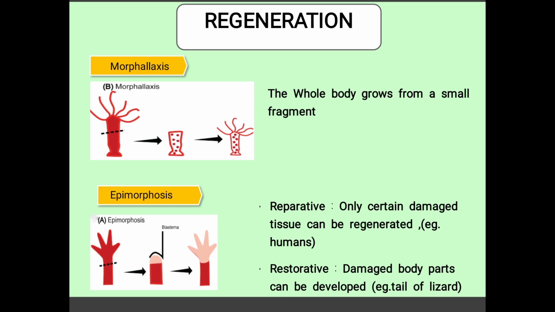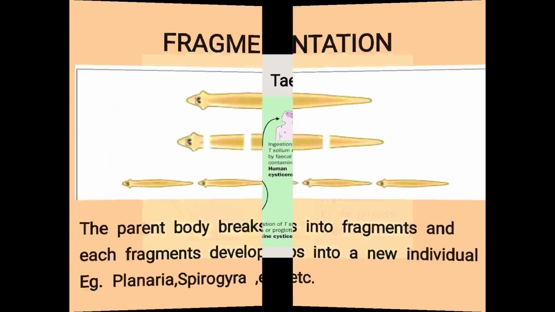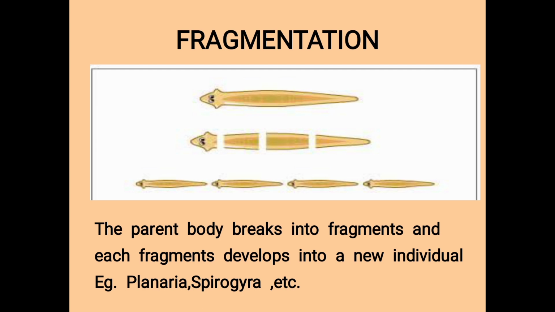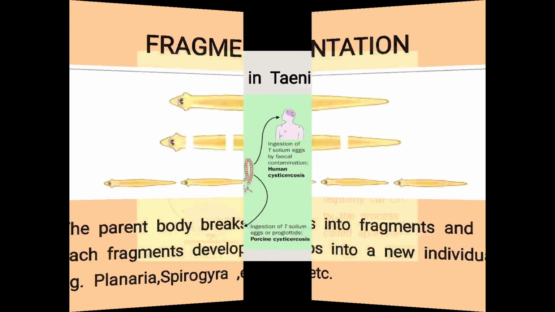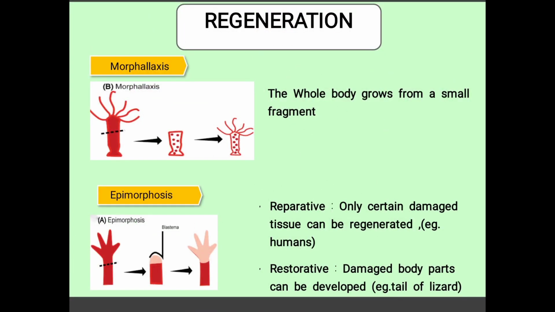In fragmentation, the parent organism breaks its own body into parts and each fragment becomes a new individual. Whereas in regeneration, only the lost body part is replaced. So it is not actually an asexual method, but we normally learn it under asexual reproduction.